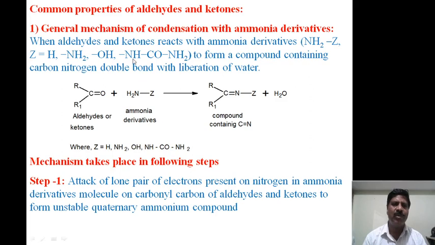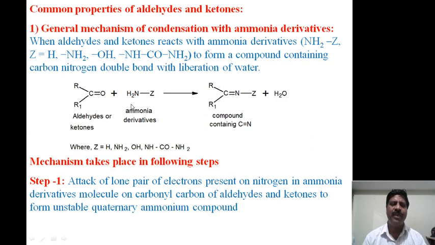Now the first one is the common property of aldehydes and ketones, in which the first is the general mechanism of condensation reaction with ammonia derivatives. When aldehydes and ketones react with ammonia derivatives, here ammonia derivative means one of the hydrogens of ammonia is replaced by any group, taken as Z. Therefore, it is called Z, which may be hydrogen, amine, OH group or NHCONH2 group. And this becomes a derivative that forms a compound containing a nitrogen-carbon double bond with liberation of water.